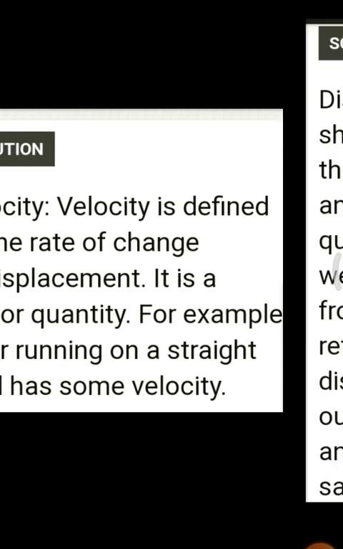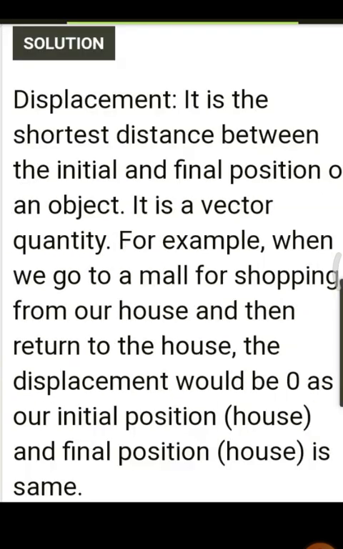Okay, next, displacement. Displacement is the shortest distance between initial and final position of an object. It is also a vector quantity. For example, when we go to a mall for shopping from our house and then return to the house, the displacement would be 0, as our initial position, that is house, and our final position, that is house, is the same.